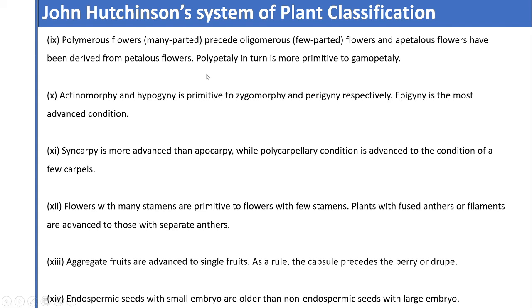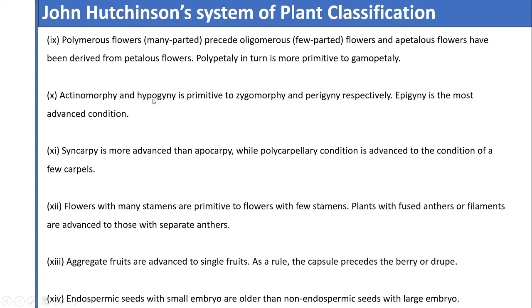Again, polymerous flowers, meaning many-parted, preceded oligomerous flowers, meaning few-parted flowers, and apetalous flowers have been derived from petalled flowers. Polypetaly in turn is more primitive than gamopetaly. Means the gamopetalous condition and the apetalous condition are considered advanced types of conditions.